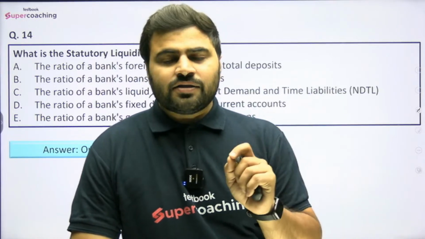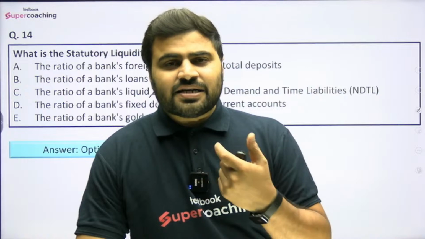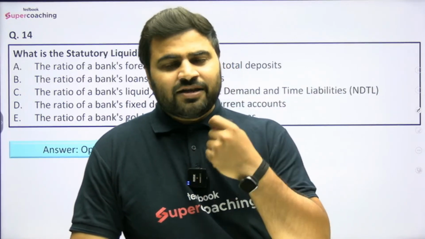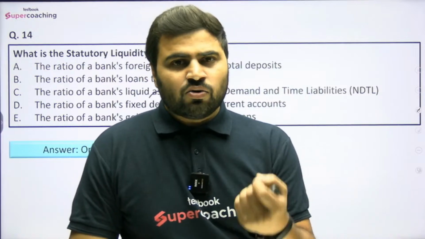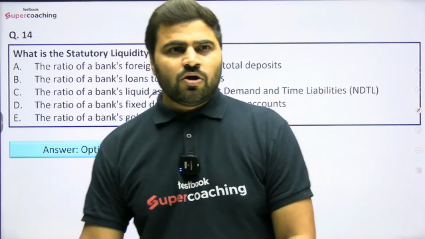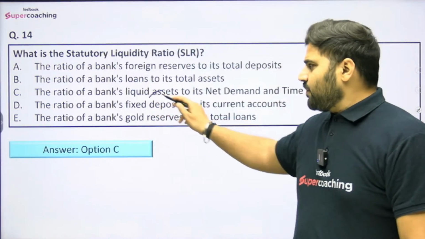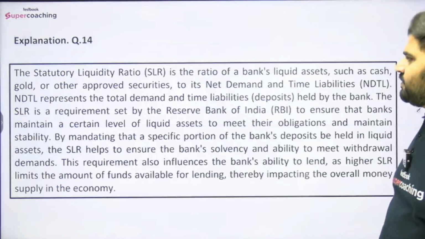But in the case of SLR, if banks are fulfilling their mandate of SLR by investing in government securities, by investing in gold, then they can definitely earn some income on that, right? So that is why option number C is the right answer. The ratio of a bank's liquid asset to its net demand and time liability.